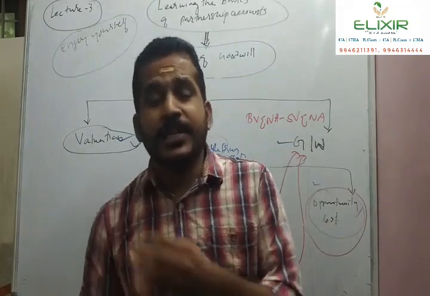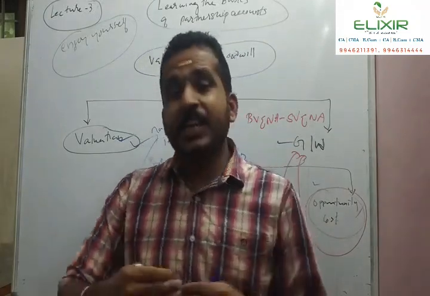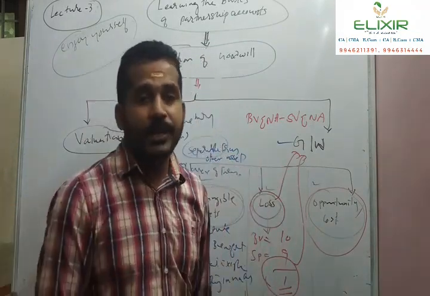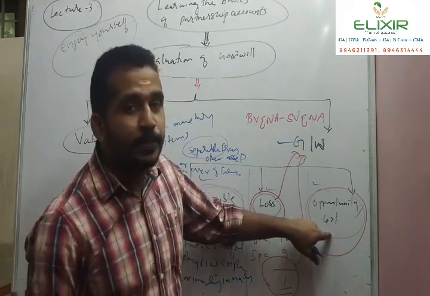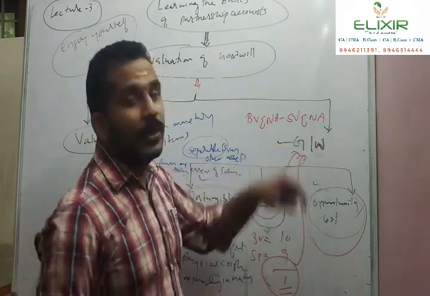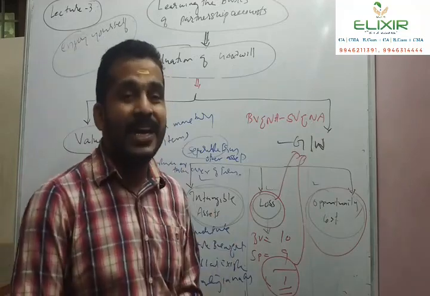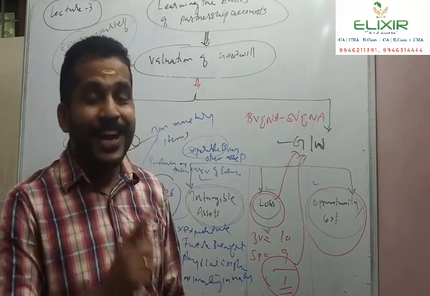While selecting the next best alternative, we have two alternatives, and while selecting one, we are sacrificing the benefit derived from the other. This concept is also applied in partnership accounts and treated as goodwill. So in partnership accounts, in most cases, we treat goodwill as an opportunity cost, and we will study this aspect in detail.